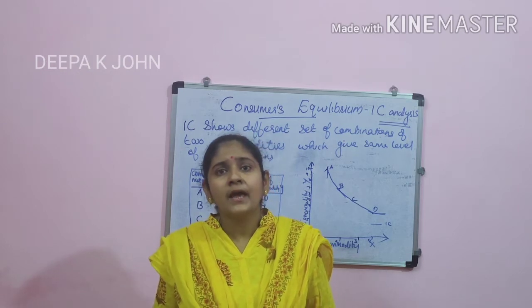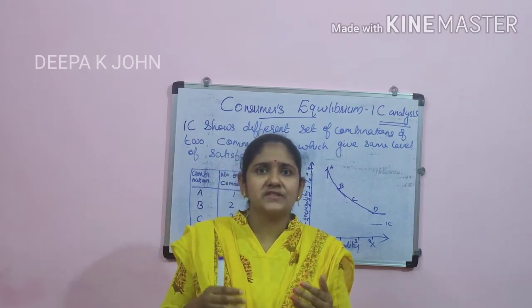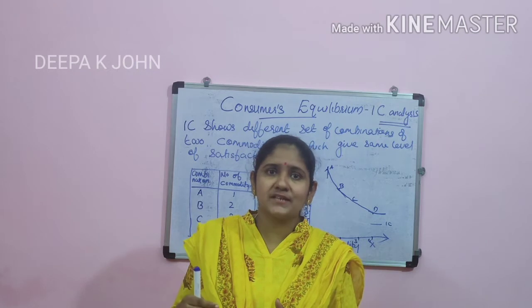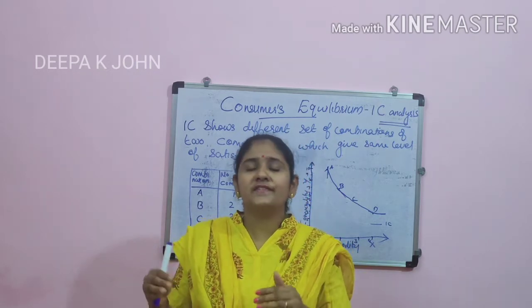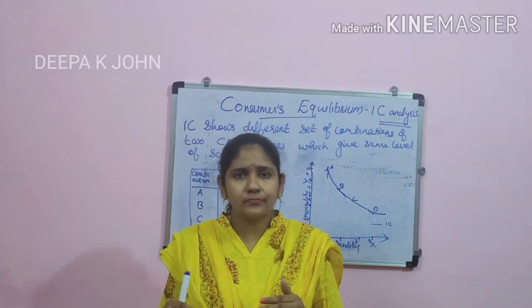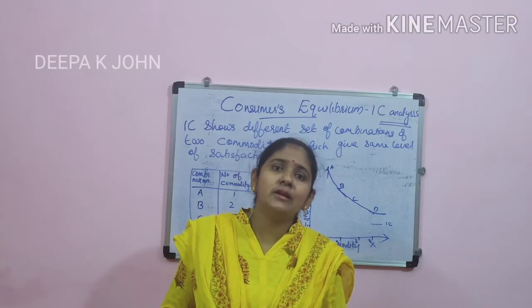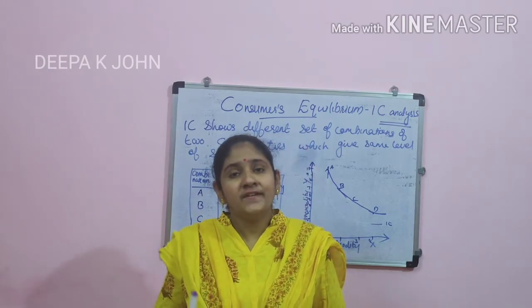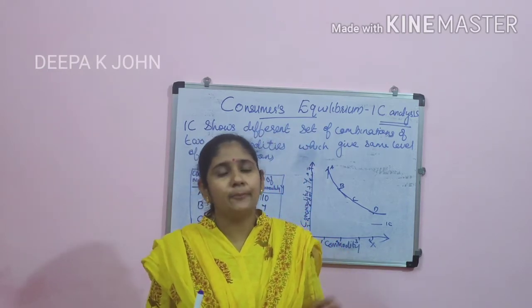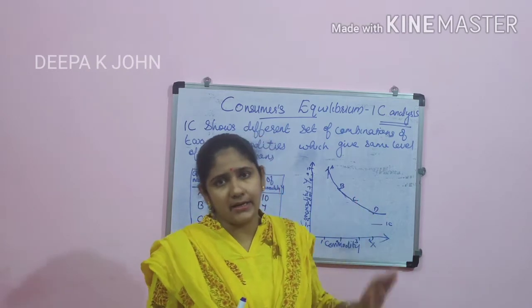He is making different combinations, and from all these combinations he is getting the same level of satisfaction. Now students, I will explain with the help of one table and a diagram.